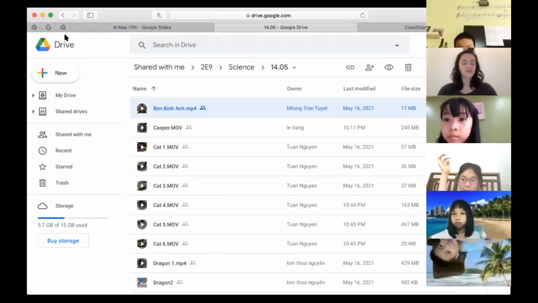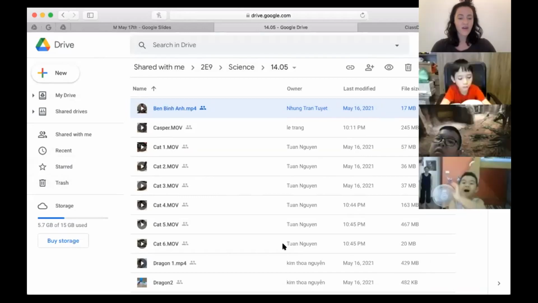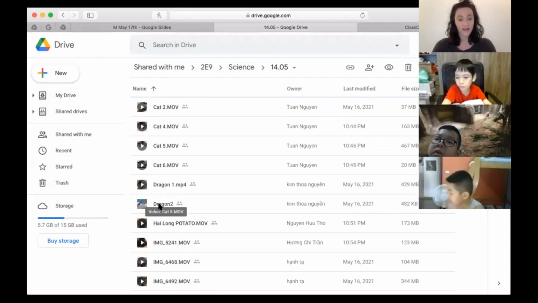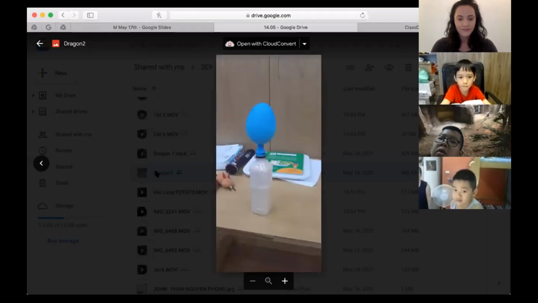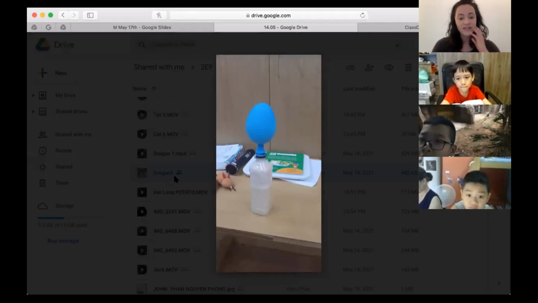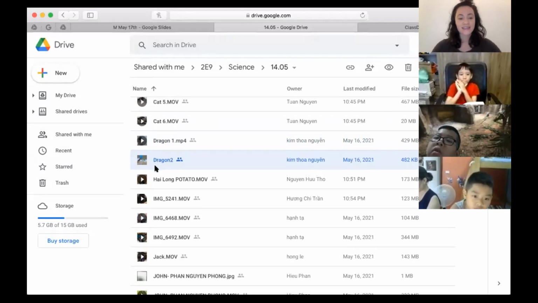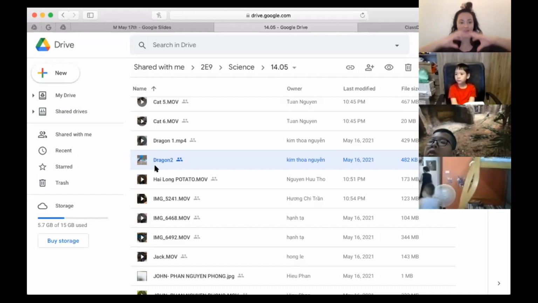Okay, we have time for one more. I know a lot of people want to share. Everyone just did some amazing things. Casper made juice. Kat has a lot of videos. Dragon, let's see this picture of what you made. Oh, very cool. Oh, is this yeast? Oh, this is really interesting, Dragon. It's a bacteria that releases oxygen and carbon dioxide, so it will fill the balloon up when it's closed. That's what they use to make bread get bigger.